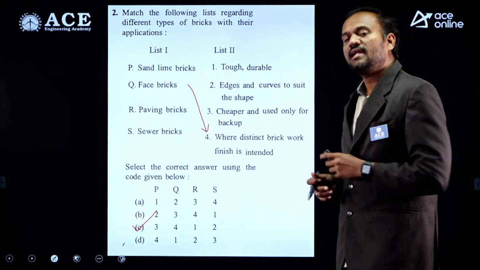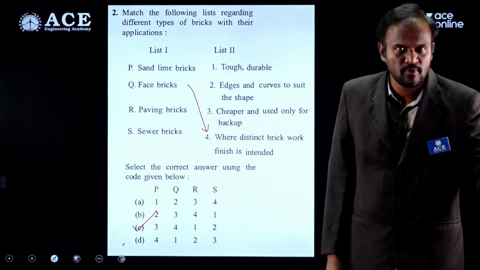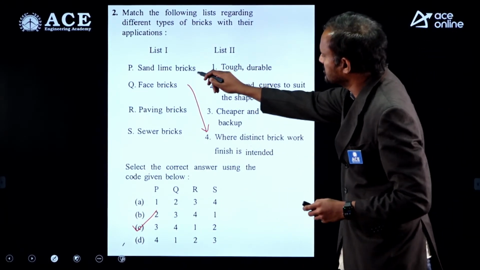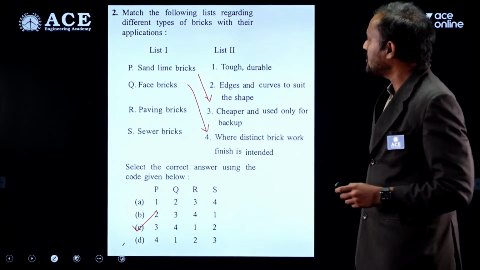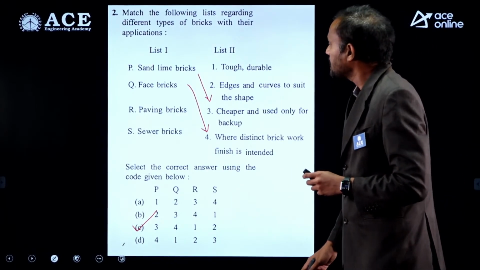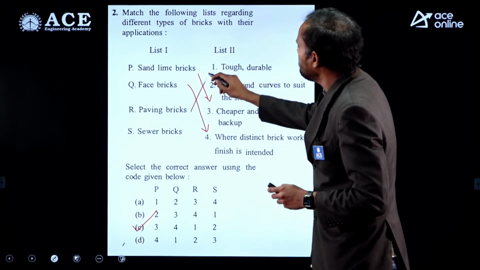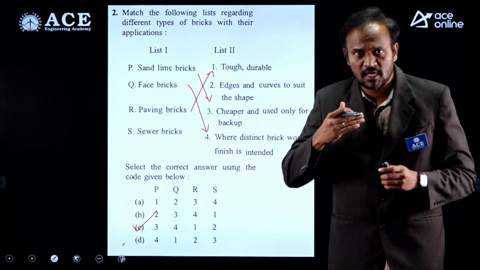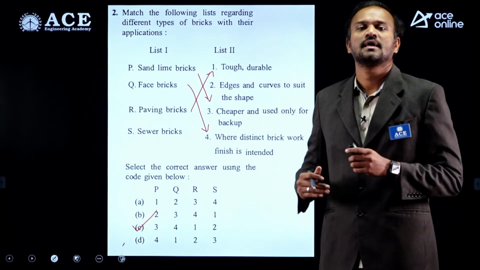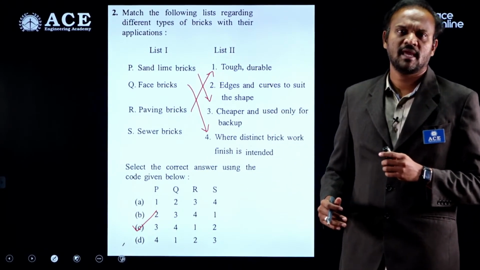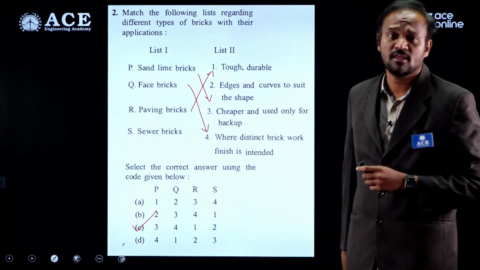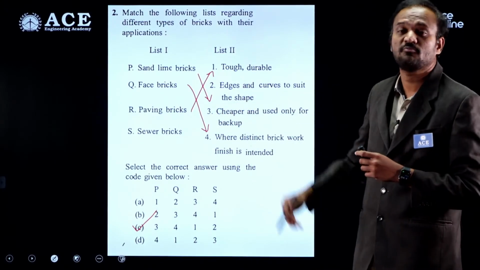Because of that, they are used as backup or for low quality works. Paving bricks have to be tough and durable. On paving there will be some kind of traffic movement, people or vehicular traffic, light, medium, or heavy, in different types of pavers.